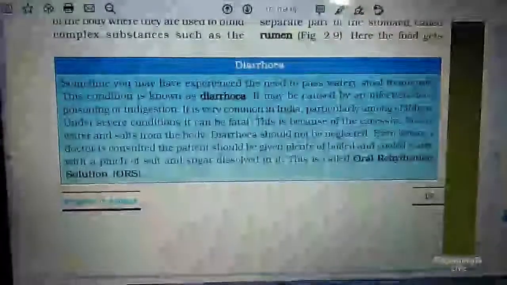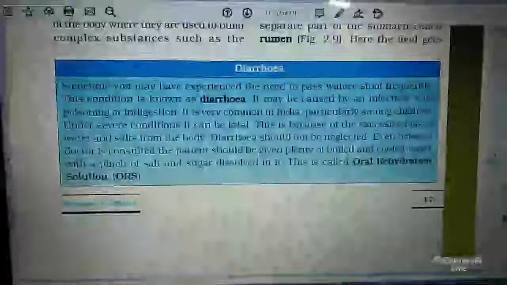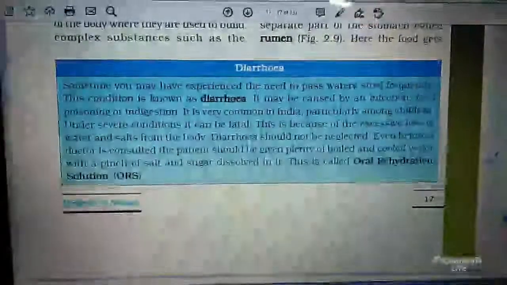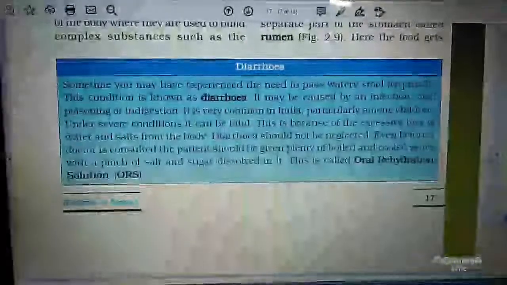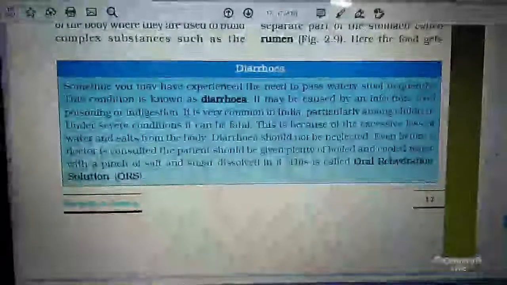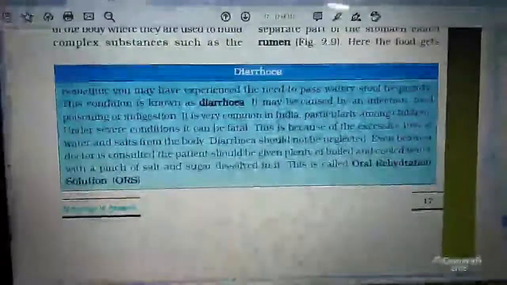Under severe conditions, it can be fatal. This is because of the excessive loss of water and salts from the body.